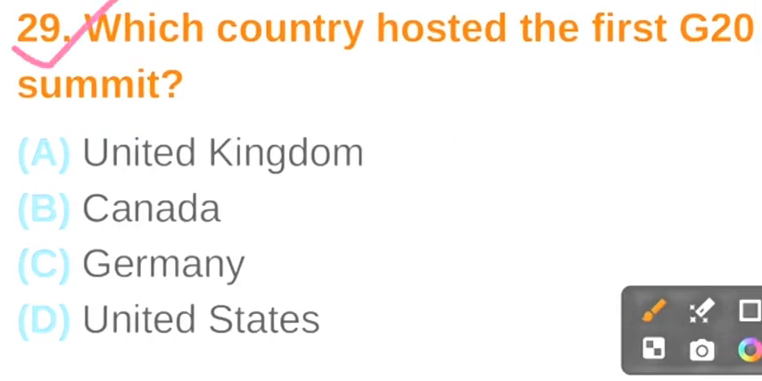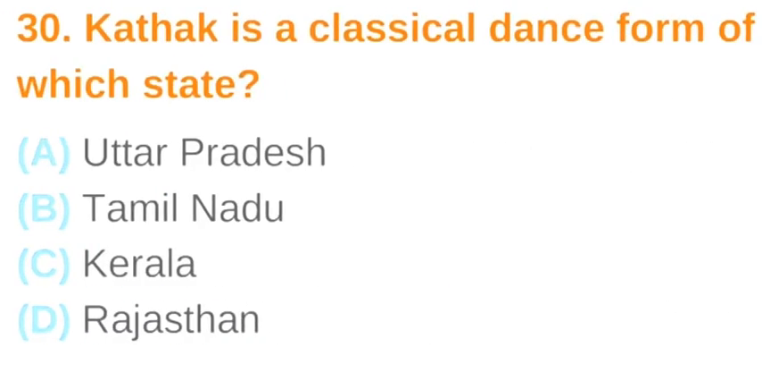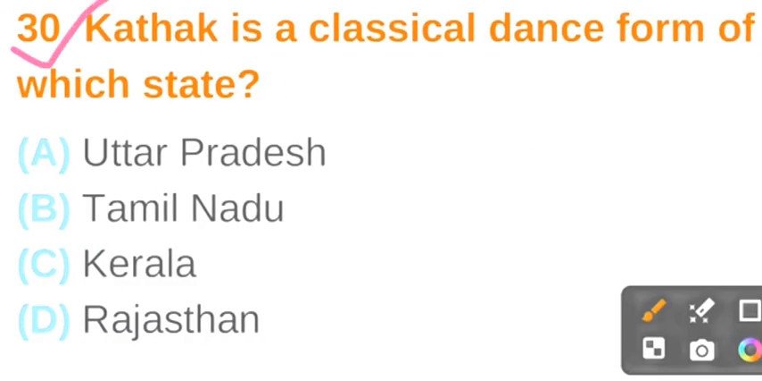Question number 29. Which country hosted the first G20 summit? The correct answer is option D, United States. Question number 30. Kathak is a classical dance form of which state? The correct answer is option A, Uttar Pradesh.